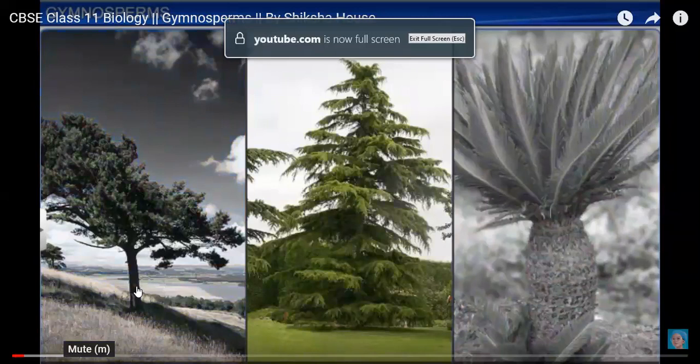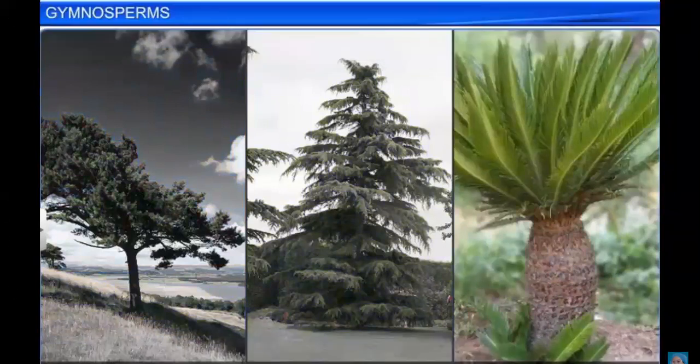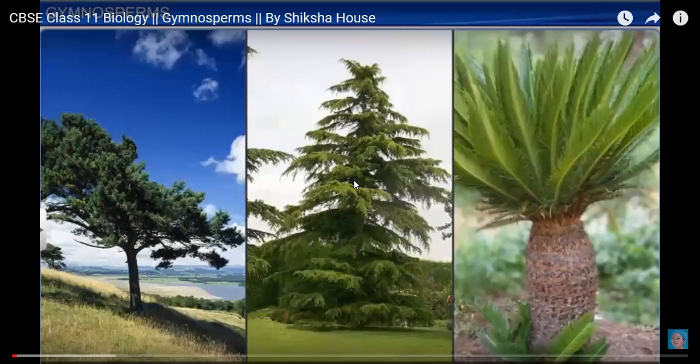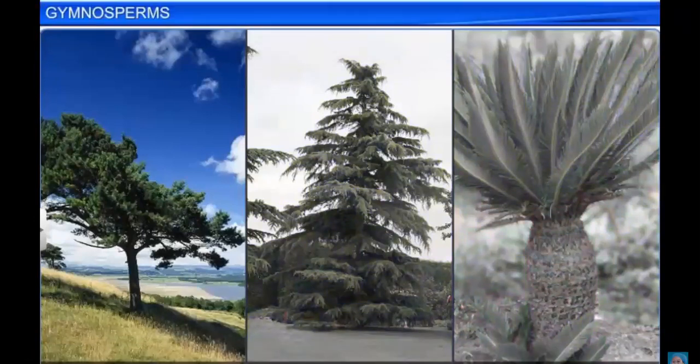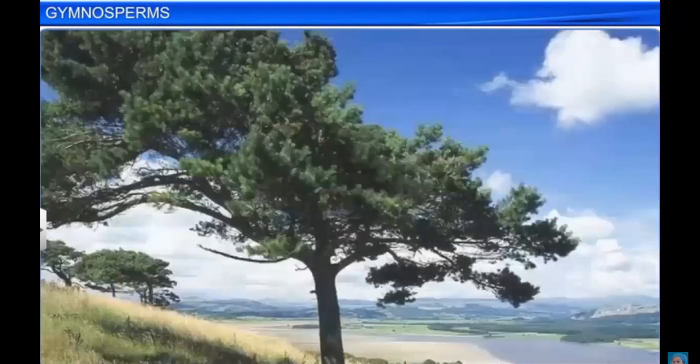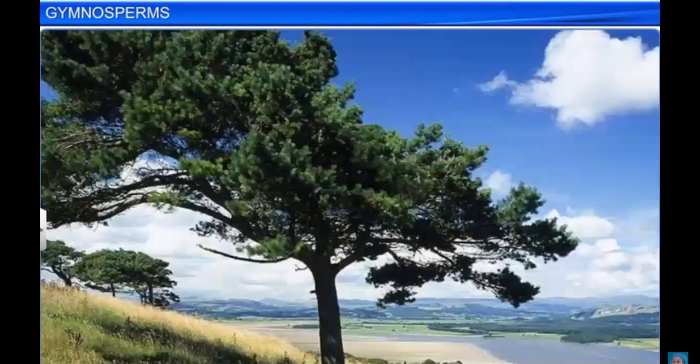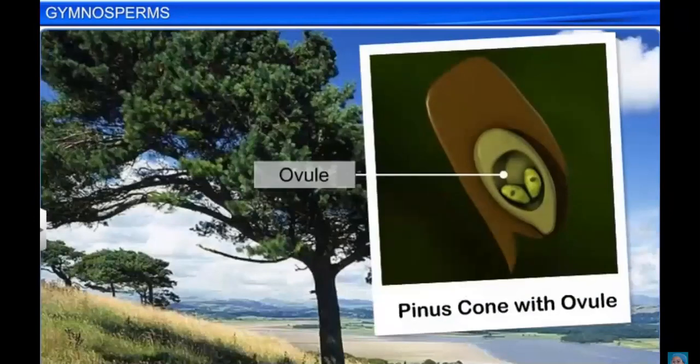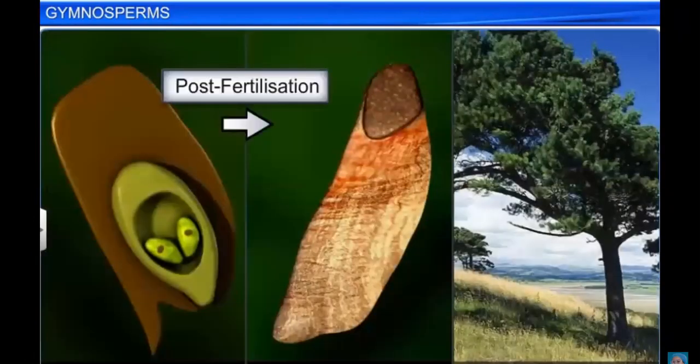To find trees such as pinus, cedrus, and cycas growing in the cooler regions of India. All of them are gymnosperms, a group of plants in which the ovules are not enclosed by an ovary wall and remain exposed or naked before fertilization, as well as post-fertilization when they develop into seeds. These seeds germinate to give rise to new plants.